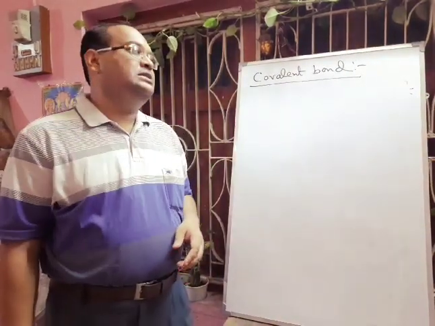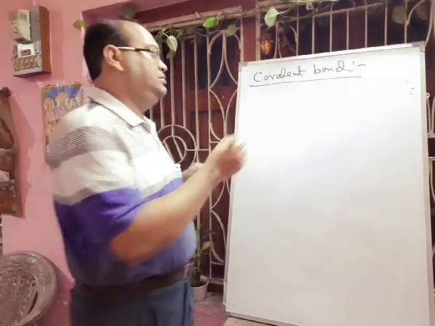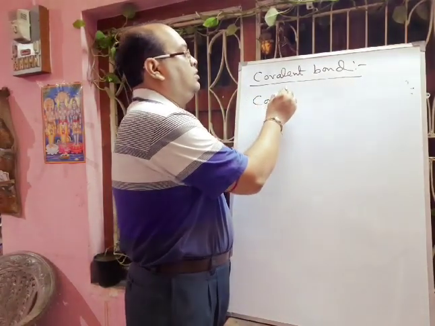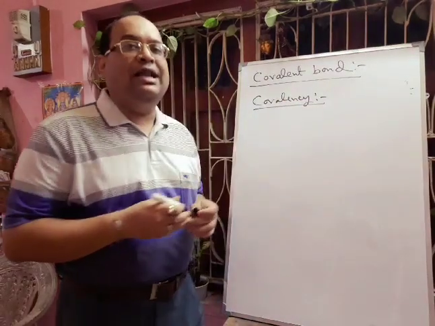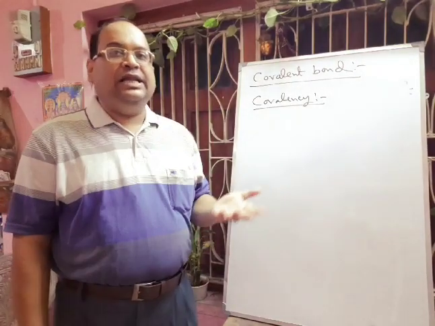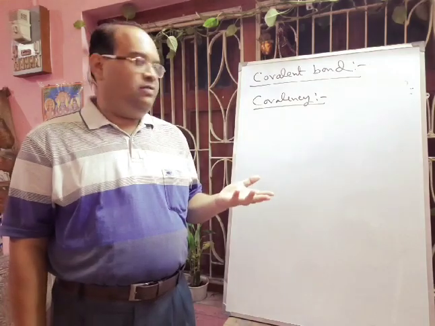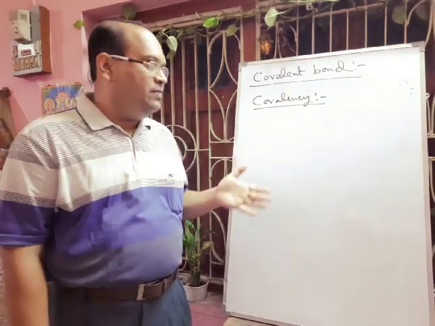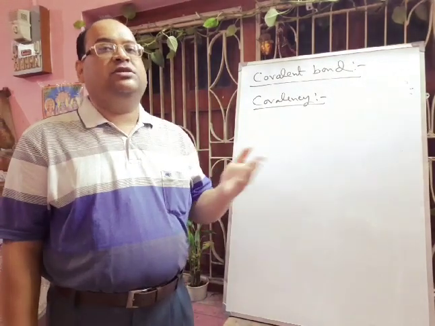Next, we will discuss covalency. What is covalency? Covalency of an atom is the number of its electrons taking part in the formation of shared pairs, that means the number of electrons shared for the formation of covalent bonds.